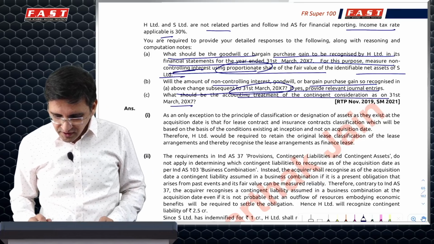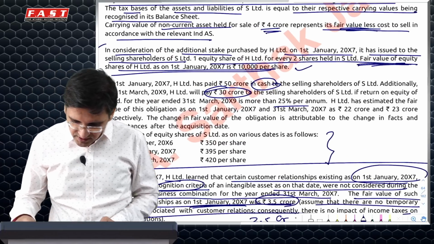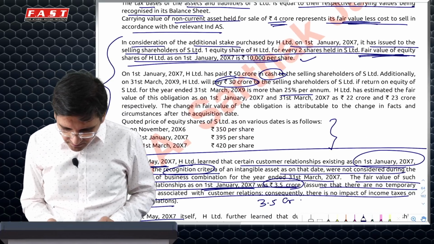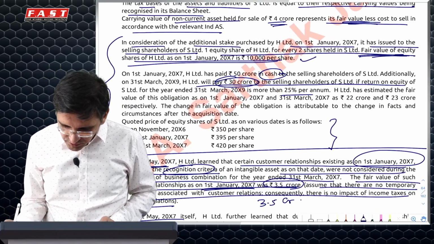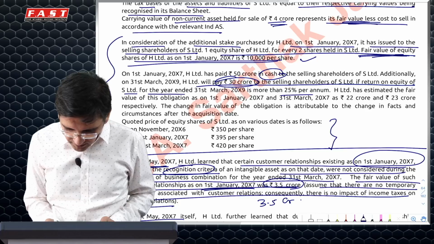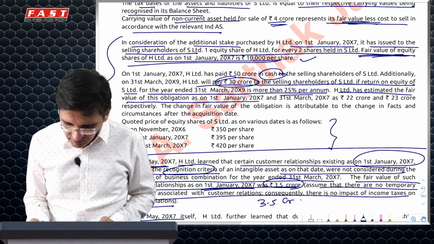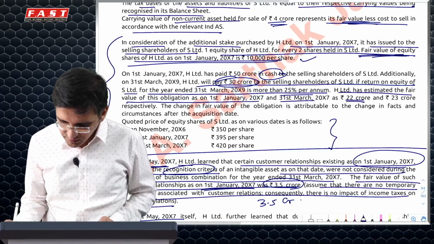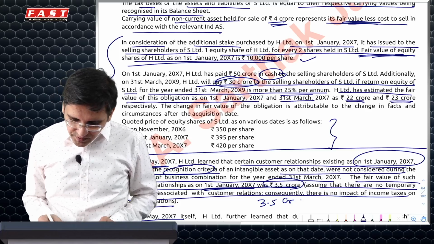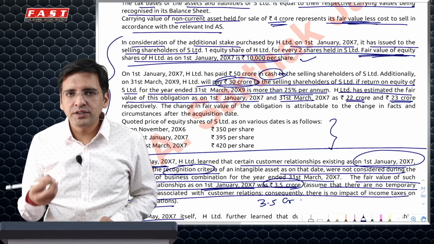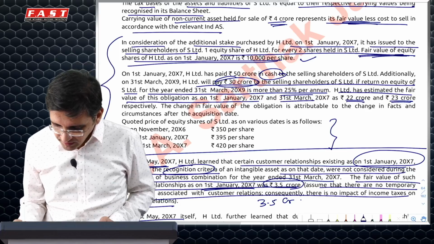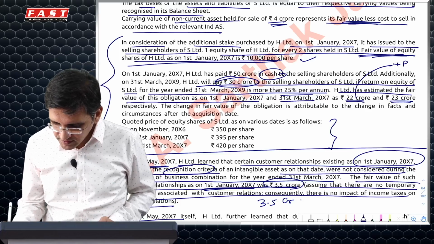And contingent consideration, what will be the impact? So I'll just read out the contingent consideration thing. It says we'll pay 30 crore to selling shareholder if return on equity of S Limited is more than 25% per annum. We estimate fair value of this obligation on 1st January and 31st March as 22 and 23 crore. So this is not a fixed number of equity shares, it's a liability. Number one, 22 crore will be part of PC.